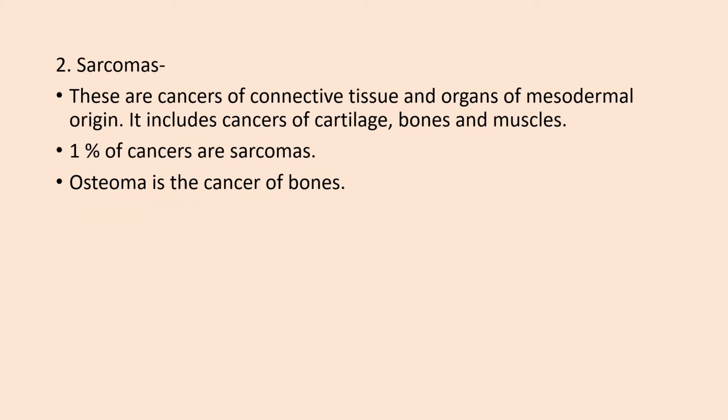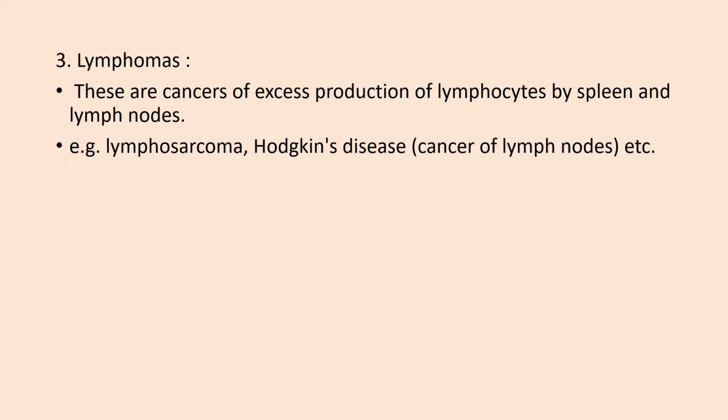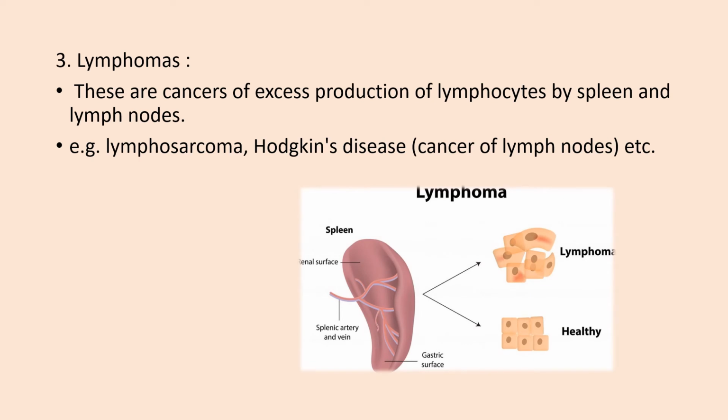2. Sarcomas. These are cancers of connective tissue and organs of mesodermal origin. It includes cancers of cartilage, bones, and muscles. 1% of cancers are sarcomas. Osteoma is the cancer of bones. 3. Lymphomas. These are cancers of excess production of lymphocytes by the spleen and lymph nodes. For example, lymphosarcoma and Hodgkin's disease, that is, cancer of lymph nodes.